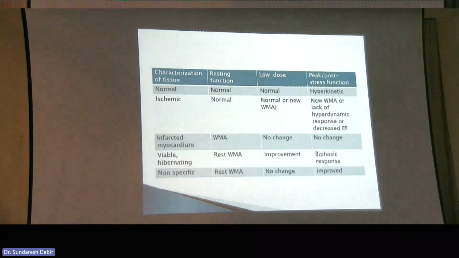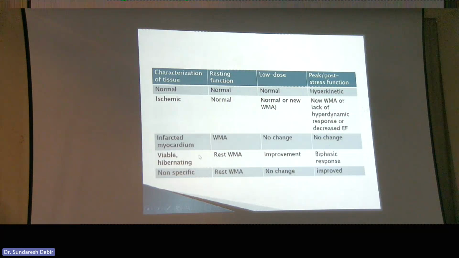Now, normally in a normal patient, resting function is normal. You give low dose dobutamine, it stays normal, and at high dose, it gets even hyperkinetic. If the patient has ischemia, it'll be normal at rest and at low dose, or maybe a new wall motion abnormality, that gets worse at peak. If it's infarcted myocardium, it'll have a wall motion abnormality at rest, which really doesn't change at low dose or high dose.